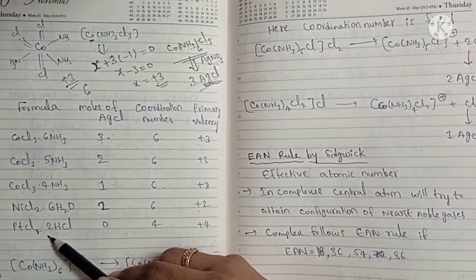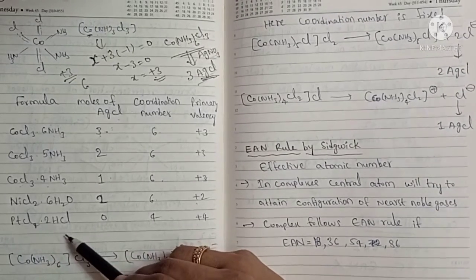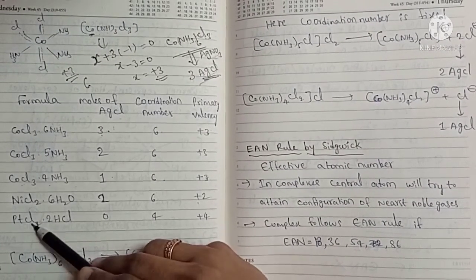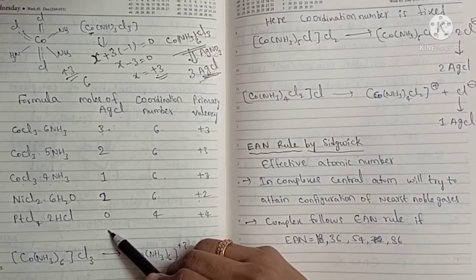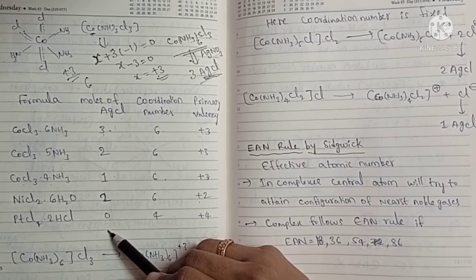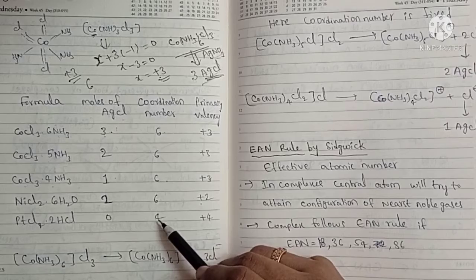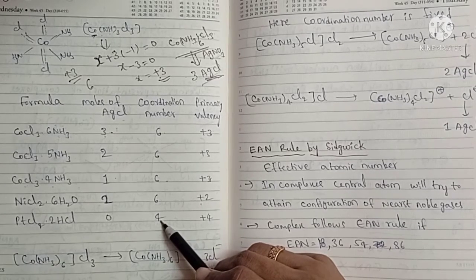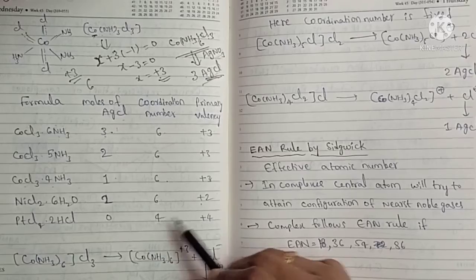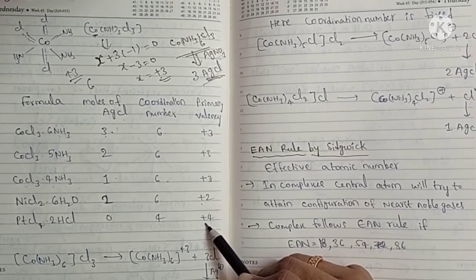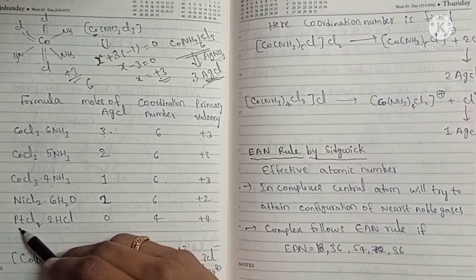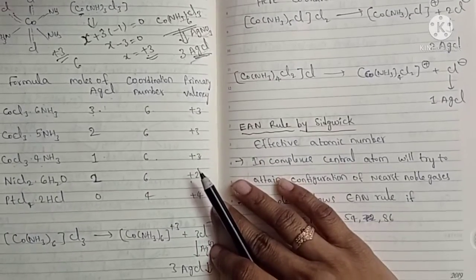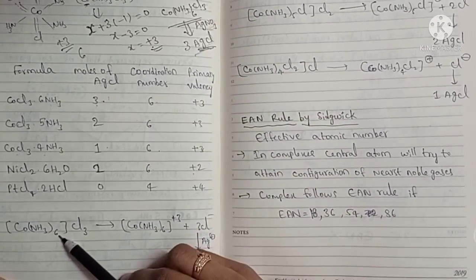And the next example is PtCl4·2HCl. Here all the chlorines are inside the complex, so there is no formation of AgCl precipitate. The coordination number is 4, which means platinum is surrounded by 4 chlorines. The primary valency is +4 because the oxidation state of platinum is +4. So these are some examples of Werner complexes.